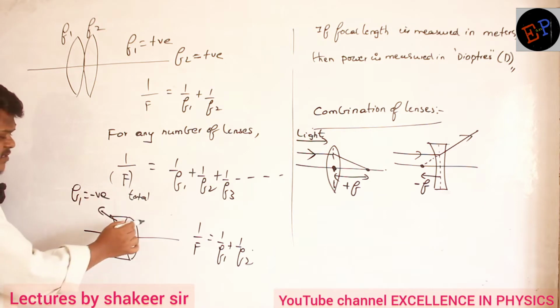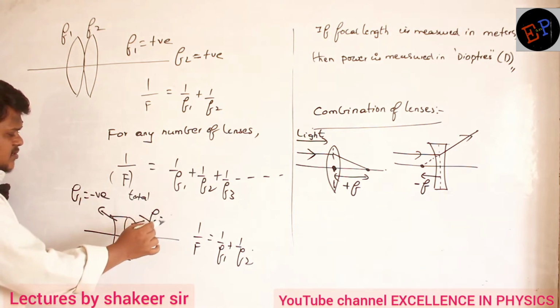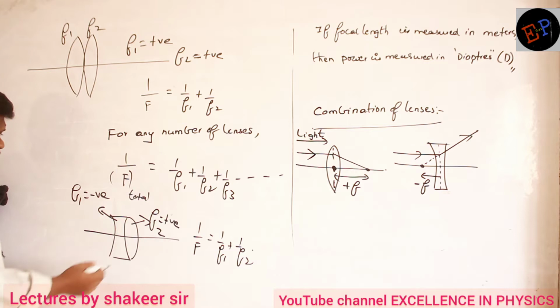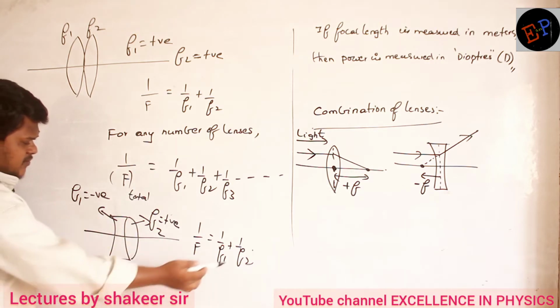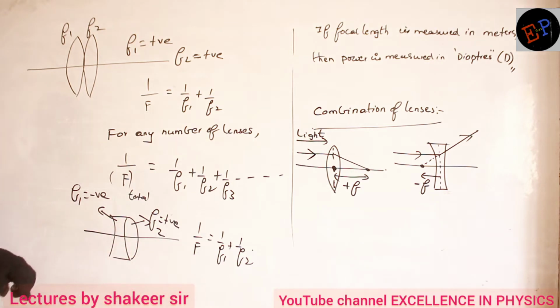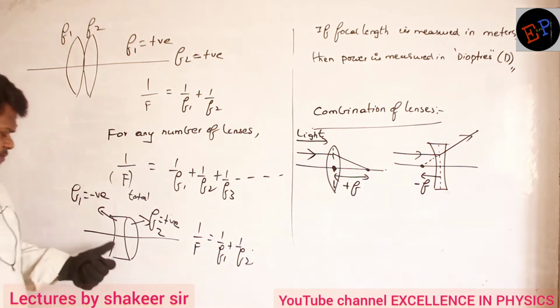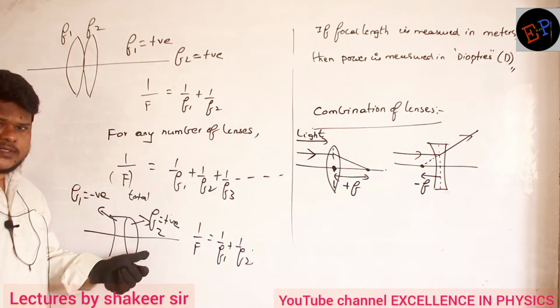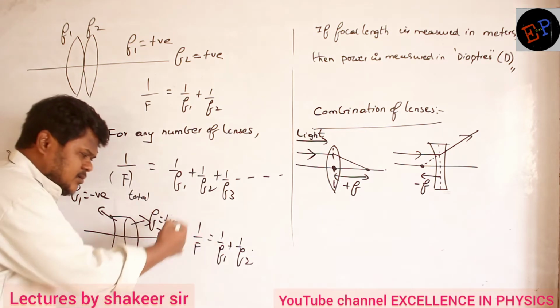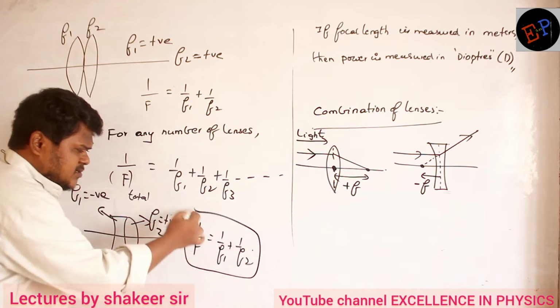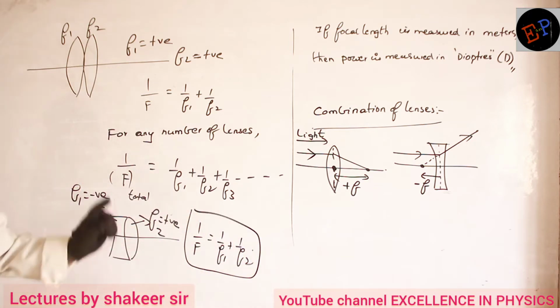But for the convex lens, the focal length is positive. So f1 will become negative, f2 will become positive. So you should be very careful with this sign convention. Are you able to understand? So the focal length of a concave lens is negative, of a convex lens is positive, and in using these equations also you have to use the sign conventions as they are.